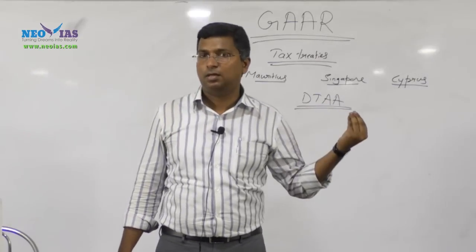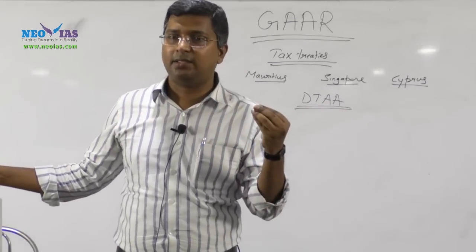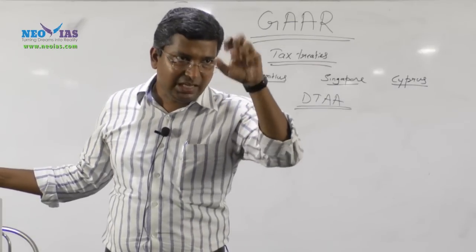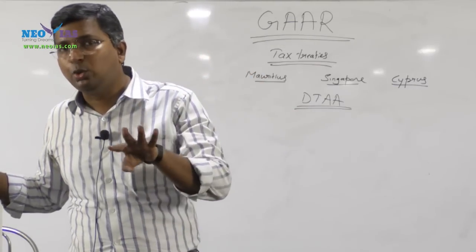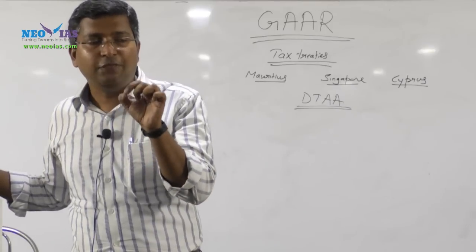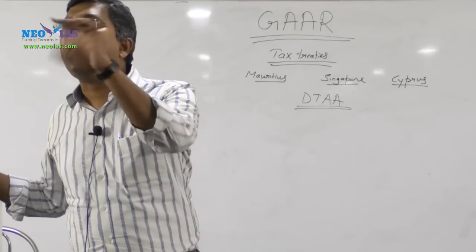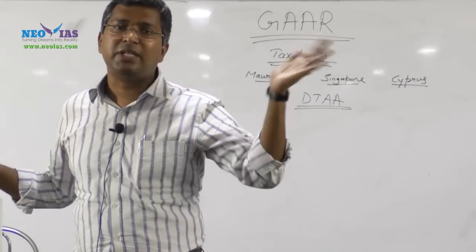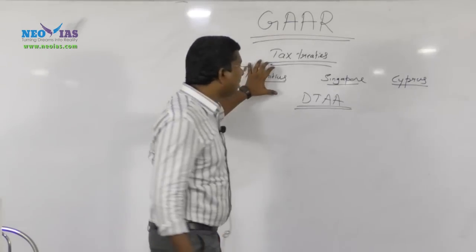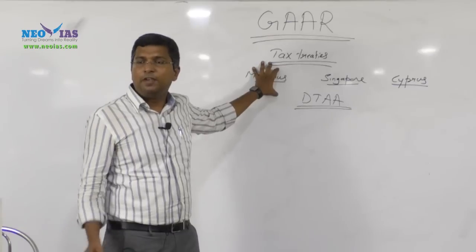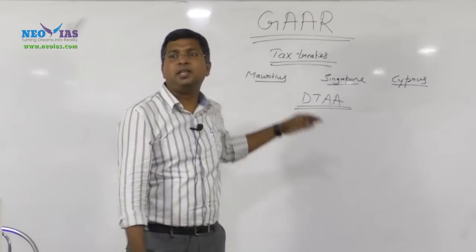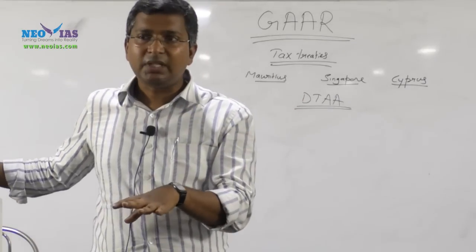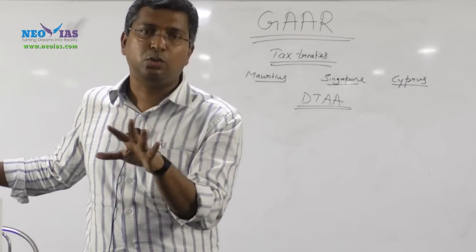What is the specialty of this agreement? It is an agreement between two countries in which they say that they will not impose double taxation. It means that if one country imposes a tax, the other country will not impose a tax. So under the India-Mauritius double taxation avoidance agreement, if Mauritius is imposing tax, then India will not impose tax on the same entity.